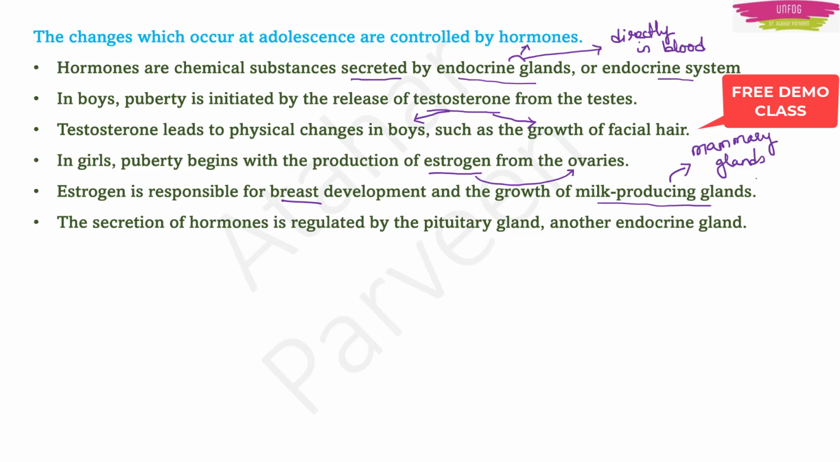You should know this. Now the secretion of hormones is regulated by one leader gland. That leader gland is the pituitary gland. We also call it the master gland. This pituitary gland is the head of all the endocrine glands. Actually the pituitary gland is also an endocrine gland, but it is the one which regulates all the hormones.